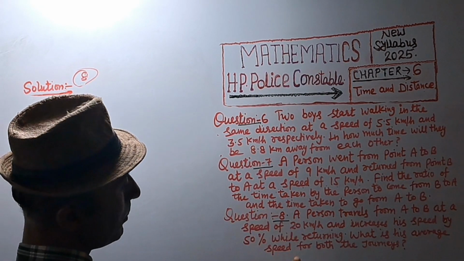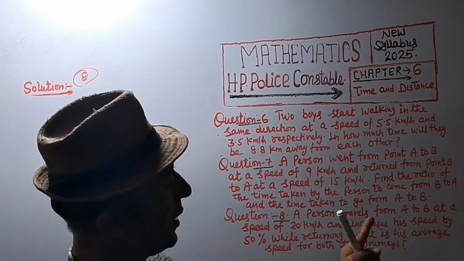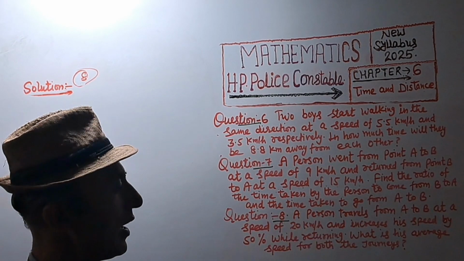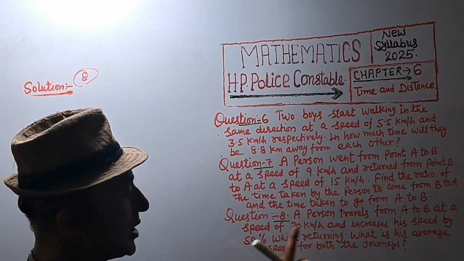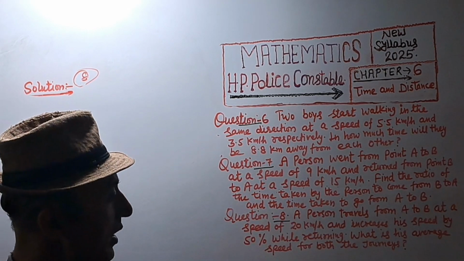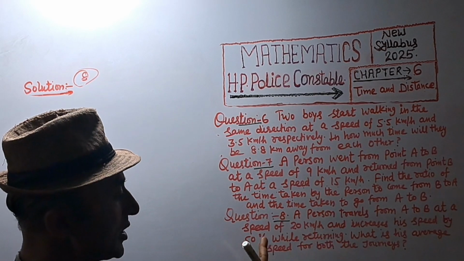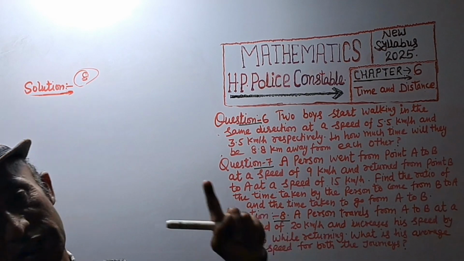Question number 8. A person travels from A to B at a speed of 20 km per hour and increases his speed by 50% while returning. What is his average speed for both the journeys?